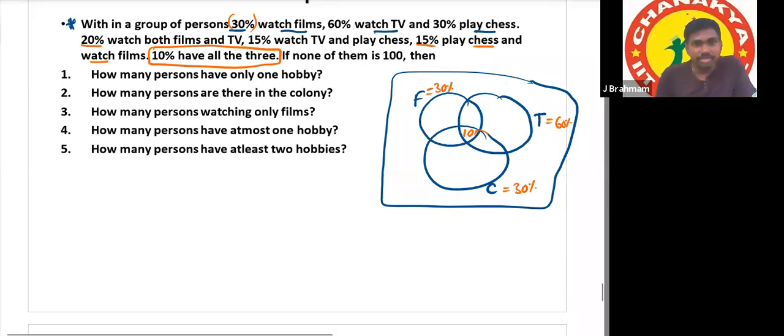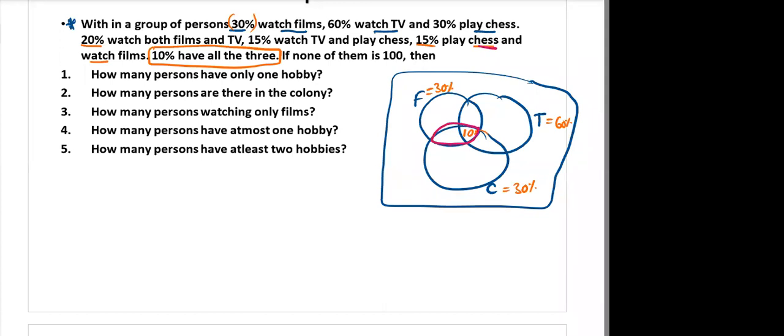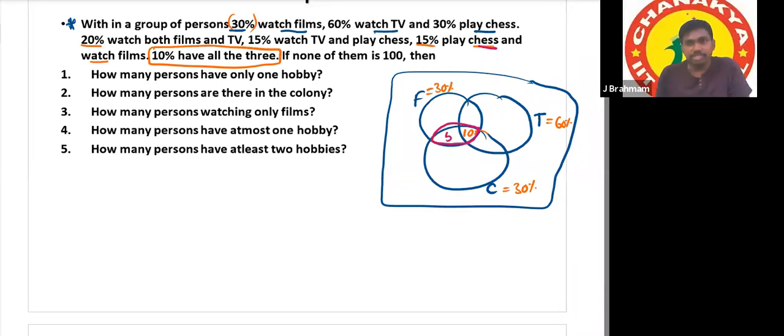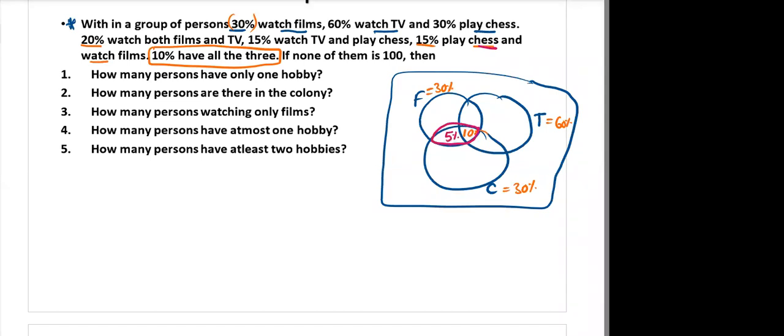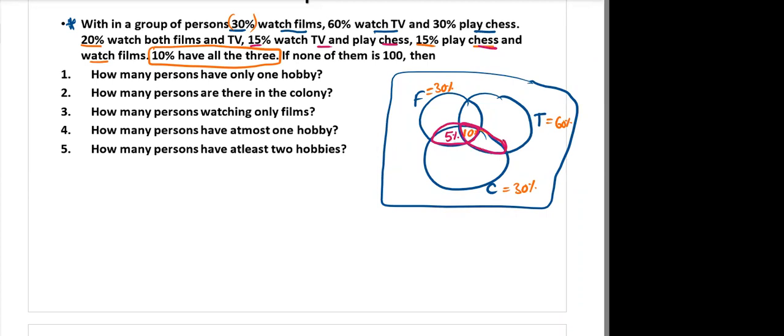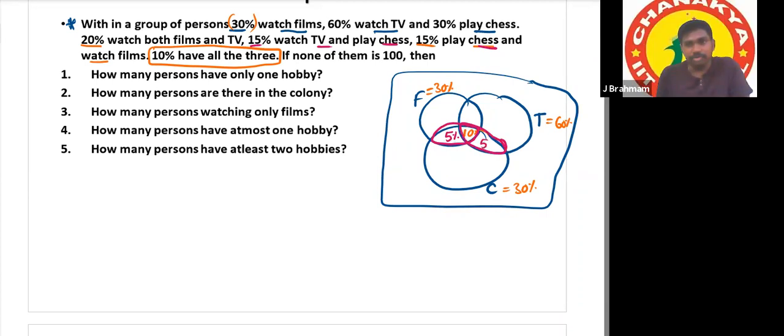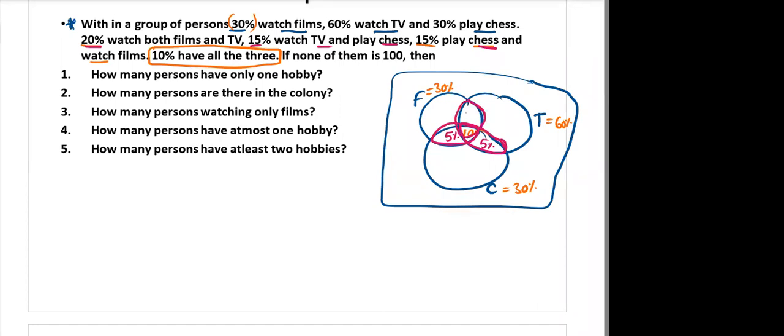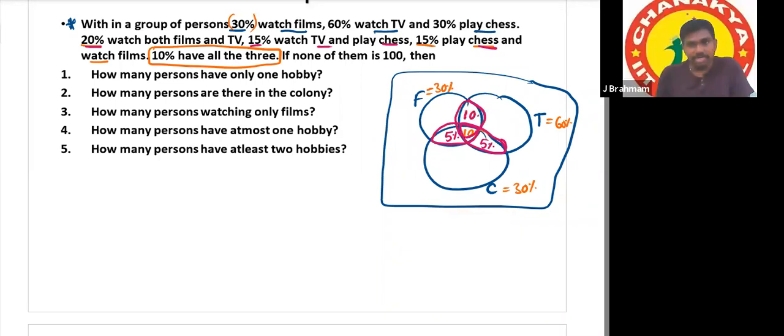Here the point is chess and films. Is it this region? Yes, sir. This total is 15%, but 10% is already written, so the remaining segment is 5%. Next, 15% TV and chess: same thing, 10% is already written, so just 5%. Next, 20% watch both films and TV: 10% is already written, remaining 10% I'm writing here.